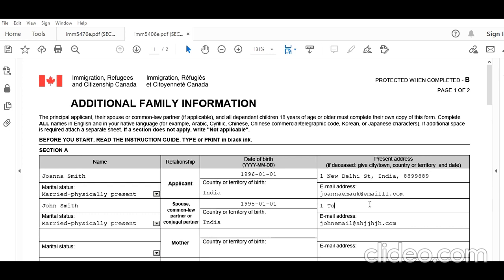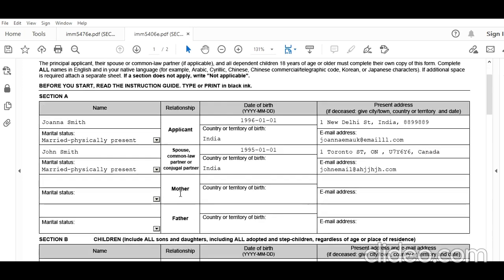John is living in Canada. Okay, to write it properly, because this is a sample, so I'm just writing like this, but make sure you use proper casing. Now mother, father, this is with respect to Joanna.